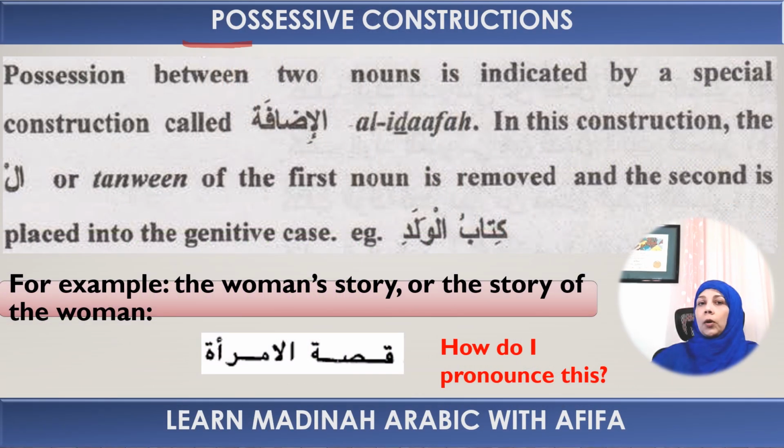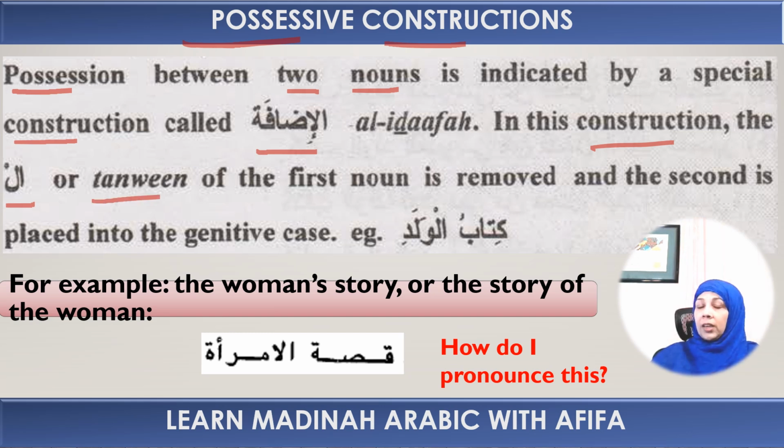So now we are talking about possessive constructions. Possession between two nouns is indicated by a special construction called the al-idafa. In this construction, the al or the tanween of the first noun is removed and the second noun is put into the genitive case.